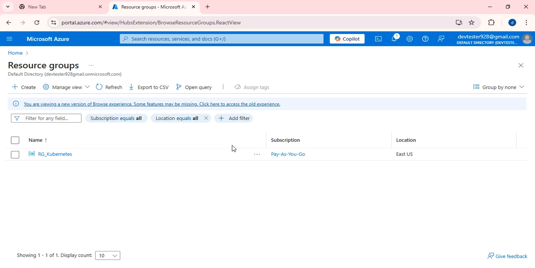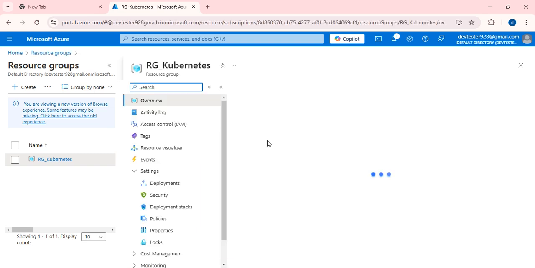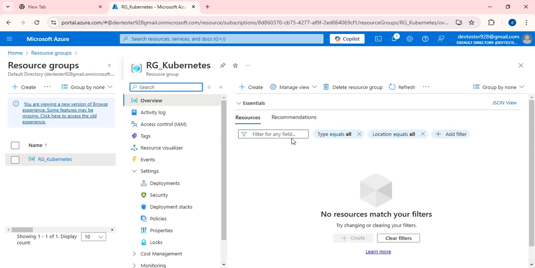If you delete the resource group, then whatever resources we have created under that resource group will be deleted automatically. You don't need to delete every resource separately. Okay, do not forget to delete. If you forget to delete, the charges will be high, and that will become somewhat difficult for you to pay.